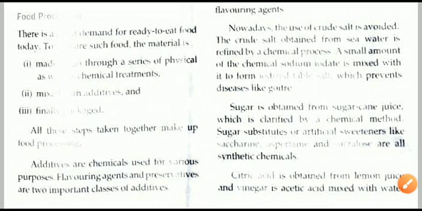We have been discussing chapter number 2 for a revision, the role of chemistry in our life. This is part 2 of this chapter for the revision series, and today we'll be discussing food processing, how chemistry plays a role, and how chemicals are useful in preserving or flavoring various kinds of food materials.